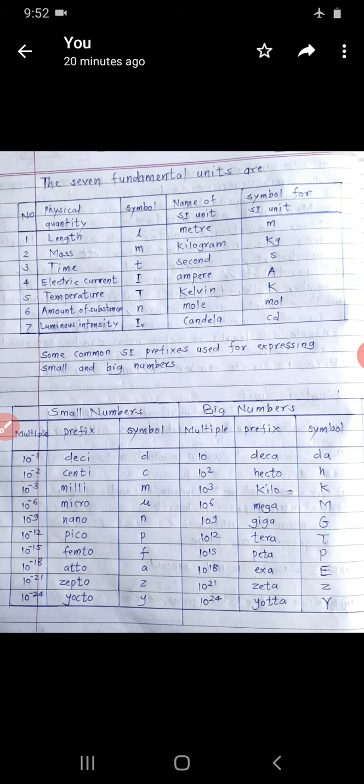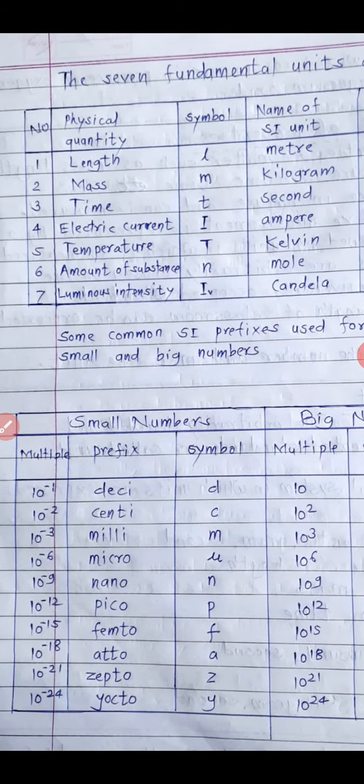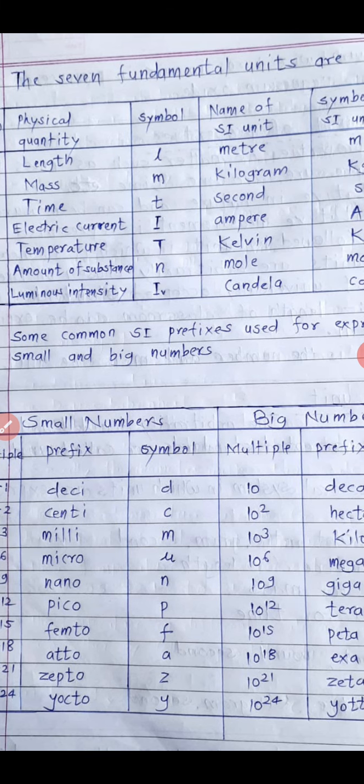The 7 fundamental units are a very important part. These 7 fundamental units are denoted in the table. The physical quantities are: first, length; second, mass; third, time; fourth, electric current; fifth, temperature; sixth, amount of substance; and seventh, luminous intensity. These can be represented by symbols: length by L, mass by M, time by T, electric current by I, temperature by T, amount of substance by N, and luminous intensity by IV.